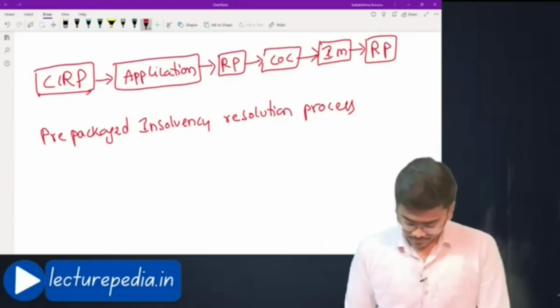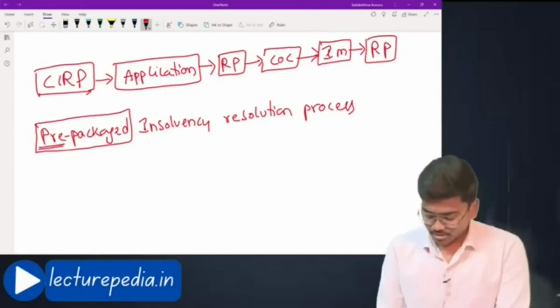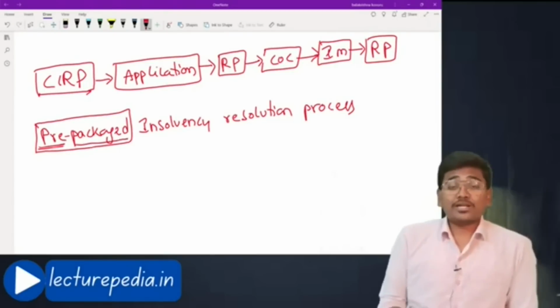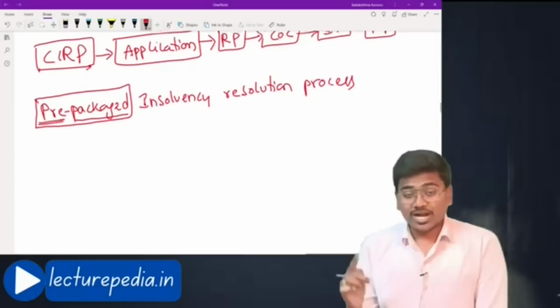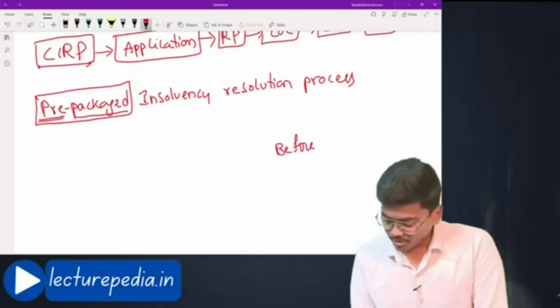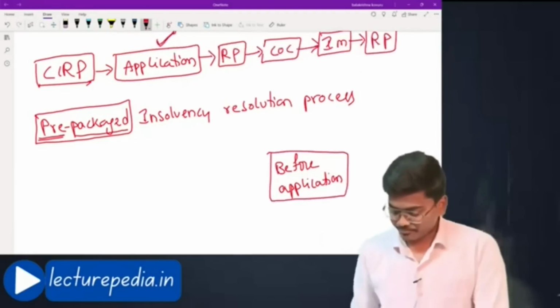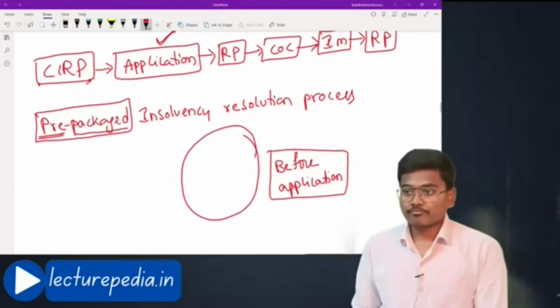See, if you observe the word pre-packaged, that means pre, before, everything is packed. Before what is everything packed? Before the application is made to the adjudicating authority. What is packed?